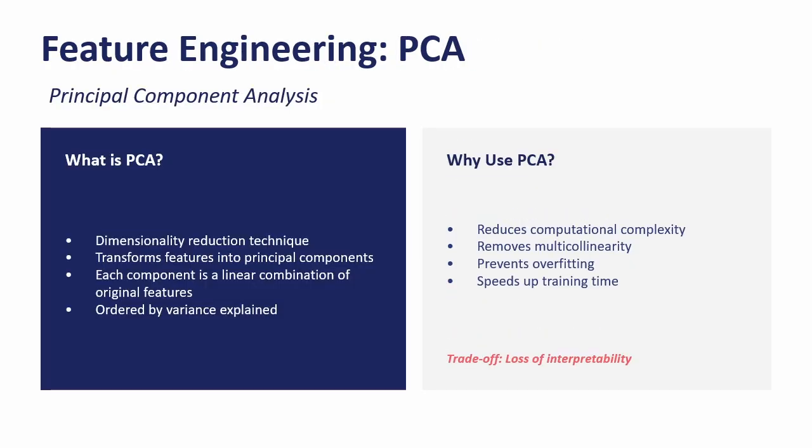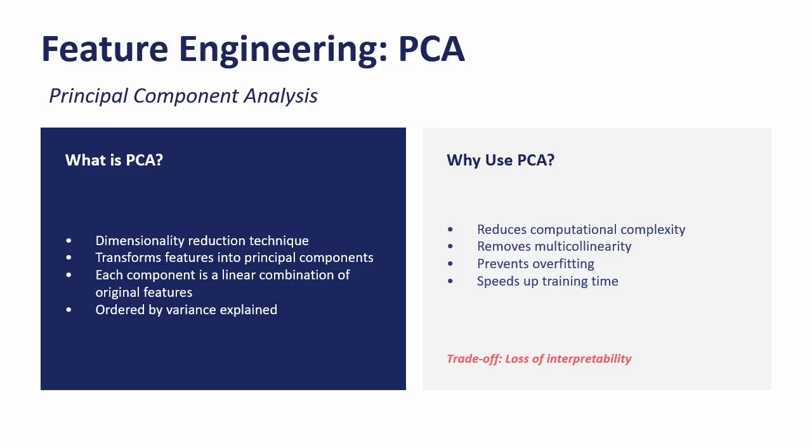So moving to feature engineering, our first technique is PCA. So what is PCA? PCA is a dimensionality reduction technique that transforms our original features into a smaller set of principal components. Each principal component is a linear combination of the original features, and they are ordered by the amount of variance they explain. Essentially, PCA helps us identify the most important patterns in our data.